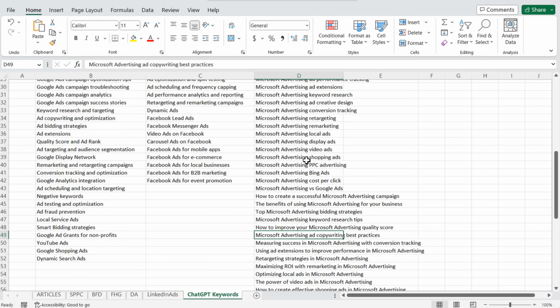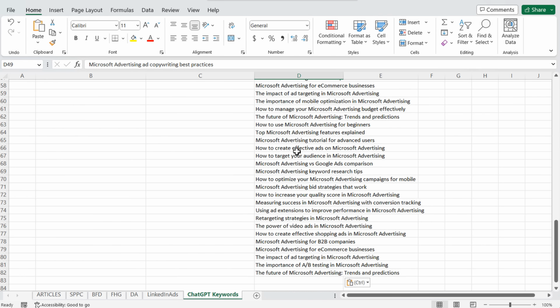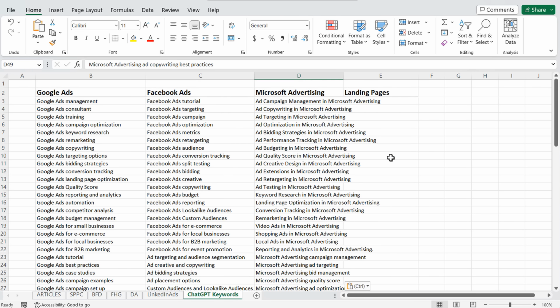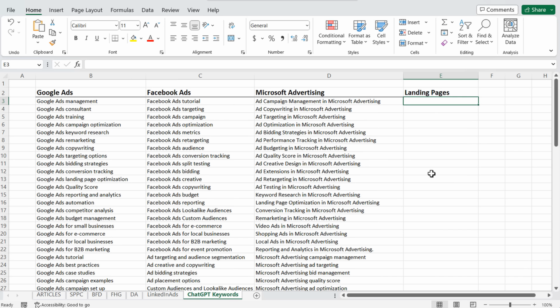Ultimately, what I end up doing is I take all of these keywords, go through these one by one, and take out some of the different keywords and come up with topic ideas that I know I can create for a YouTube video. So that's really what you need to do depending on the type of content that you're creating. And then I'm going to do the same exact thing for landing pages. So let's open this up a little bit. Let's do the same thing for landing pages here. I'm going to fast forward to this part and just show you my final keyword list, showing you how easy it is to actually come up with all of these different keywords.